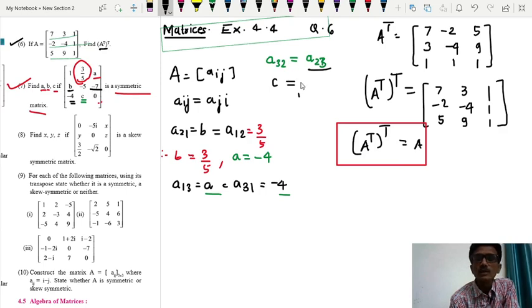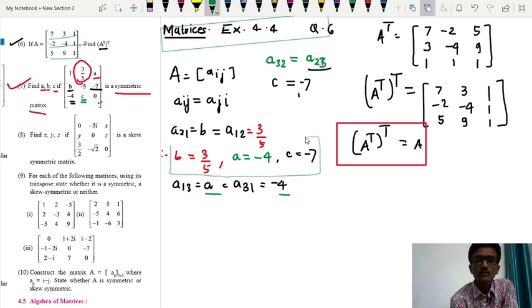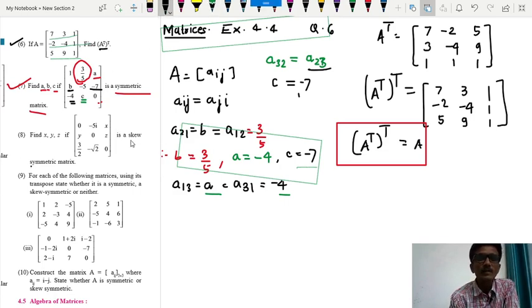So C must be equal to what? -7. So therefore here C is equal to -7. So thus we are getting all A, B, C. So A should be equal to -4, B should be equal to 3/5, and C should be equal to what? -7. So next question, that is on skew symmetric matrix.